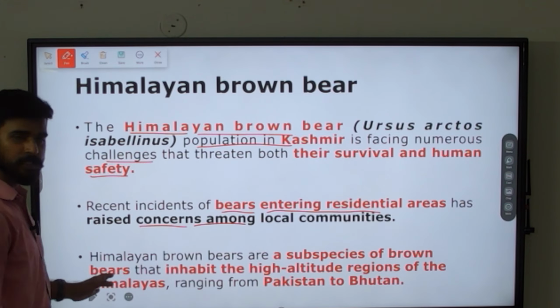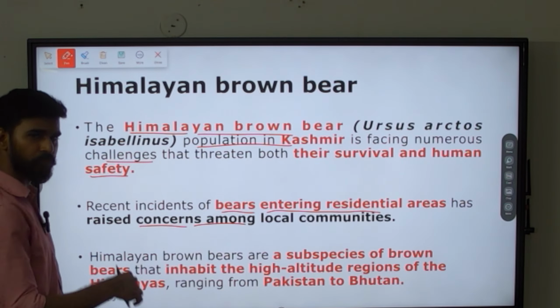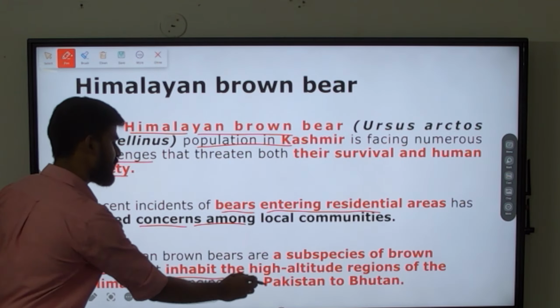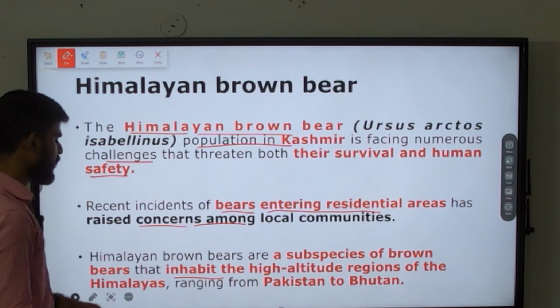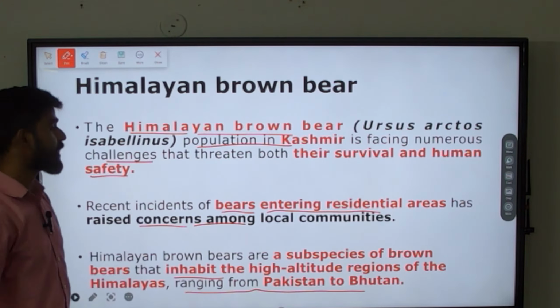So what is this Himalayan brown bear? It is a subspecies of brown bear found in the Himalayan regions, which inhabits the high altitude regions of the Himalaya, and they are found in areas ranging from Pakistan to Bhutan.